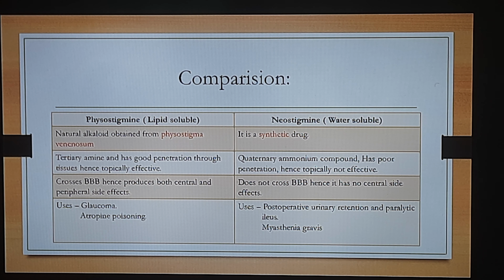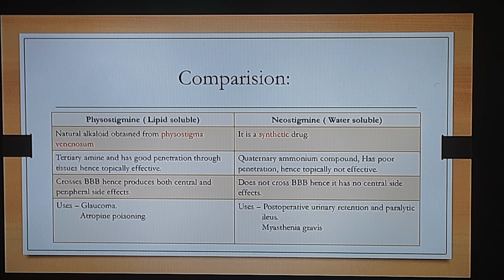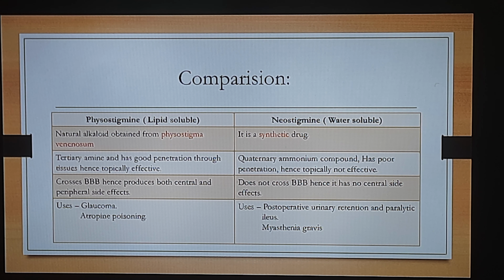Physostigmine, being a lipid-soluble drug, can easily cross our blood-brain barrier. Hence, it can produce both central as well as peripheral side effects. On the other hand, neostigmine is a water-soluble drug and water-soluble drugs cannot cross our blood-brain barrier. So one advantage is that neostigmine will not produce any risk of central side effects, but definitely neostigmine can produce peripheral side effects.